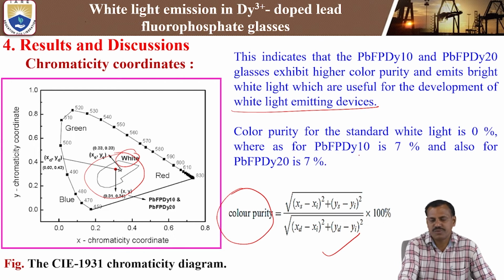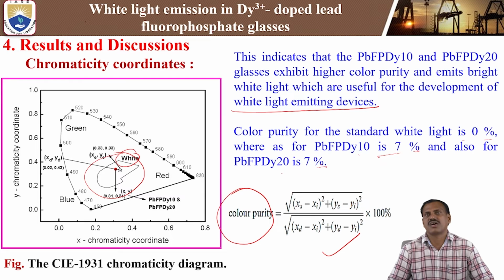In the case of 0.5 mole percent we are observing 0%, whereas the 1 mole percent is 7% and the 2 mole percent is around 7% of white light in the dysprosium 3+ doped fluorophosphate glasses. So by using the chromaticity diagram, we can calculate the color coordinates, and by using the color coordinates we can calculate the color purity also.